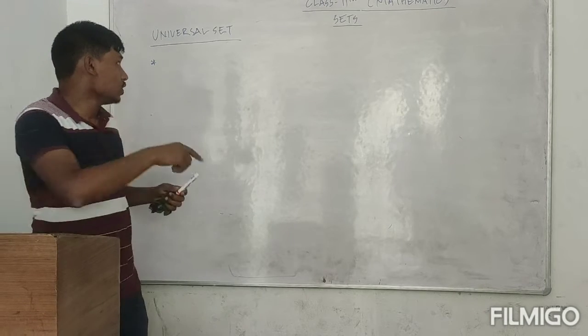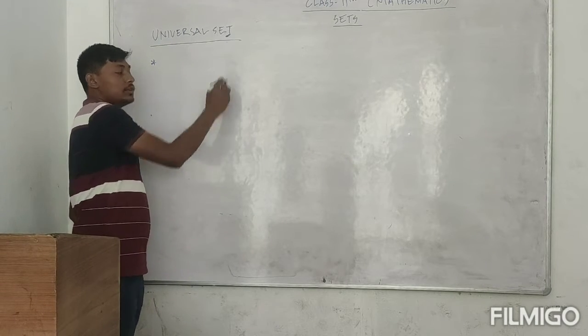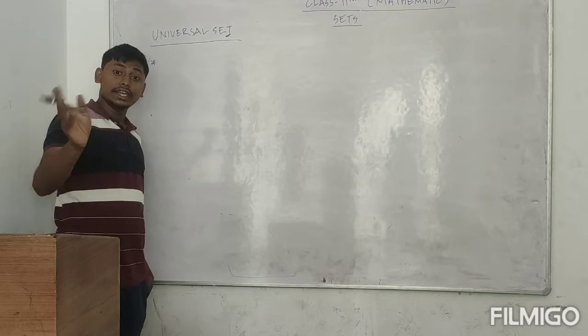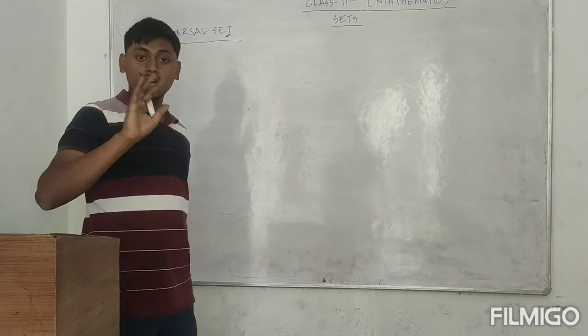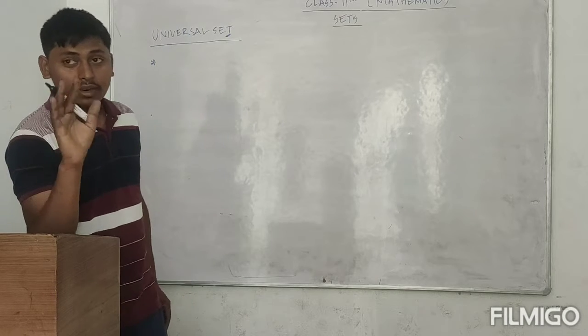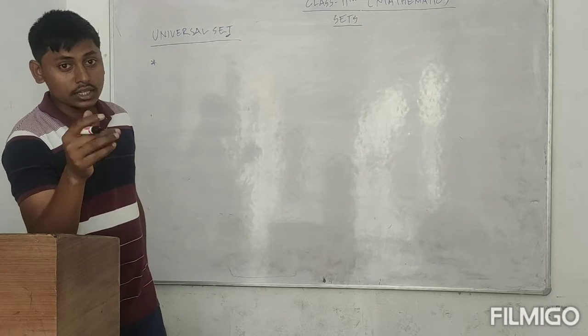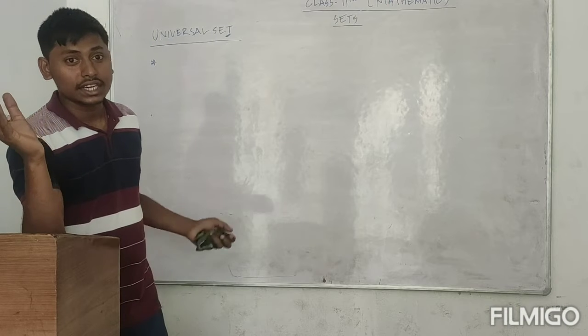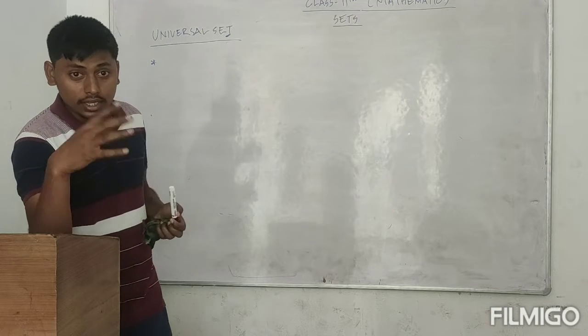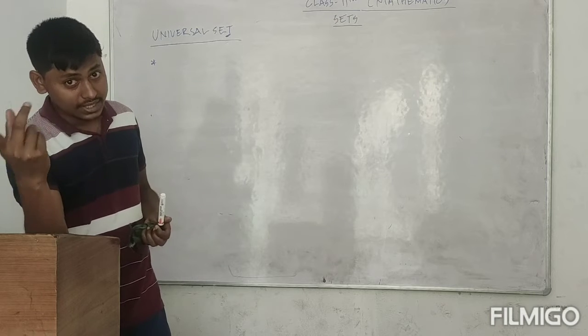Similarly in set theory, you will not be asked to define the universal set itself. Whenever these questions are asked, you will be given some sets, like 2-3 sets, and you will be asked to find the universal set of those given sets.